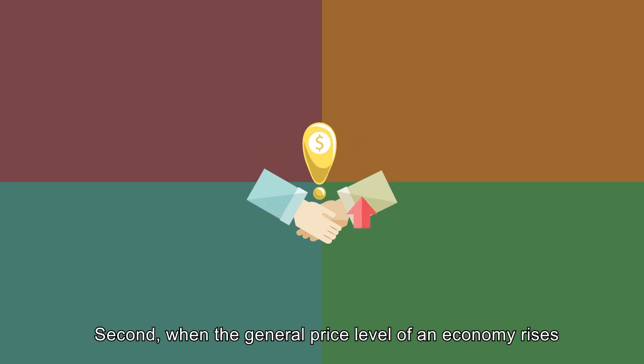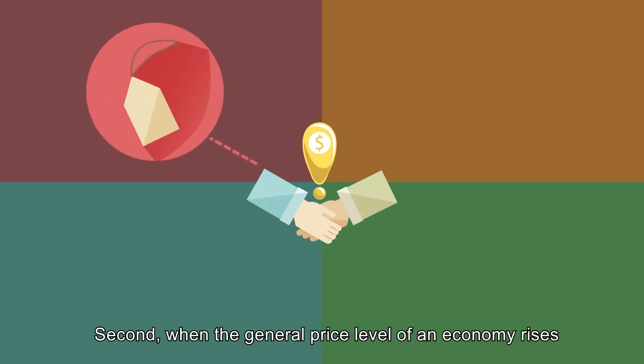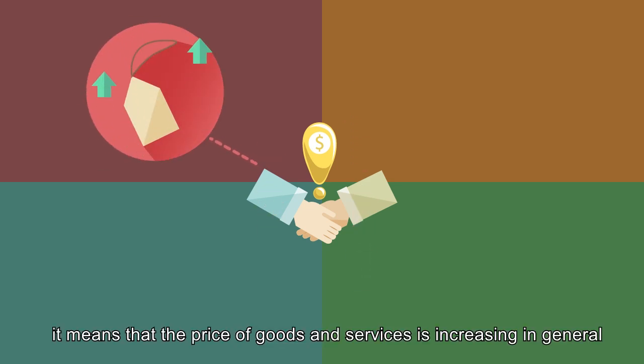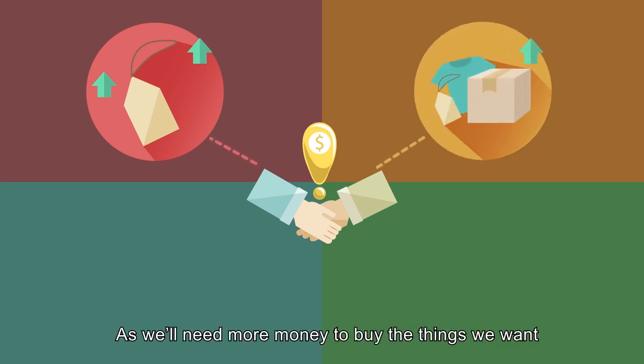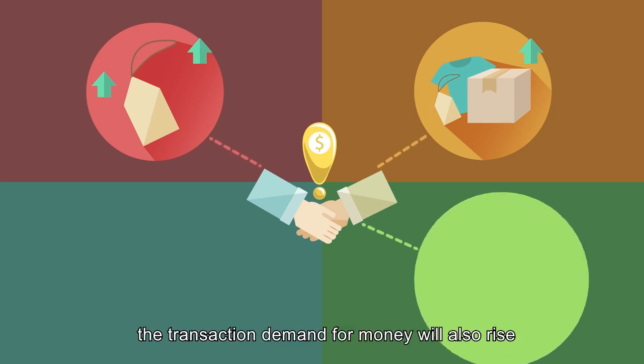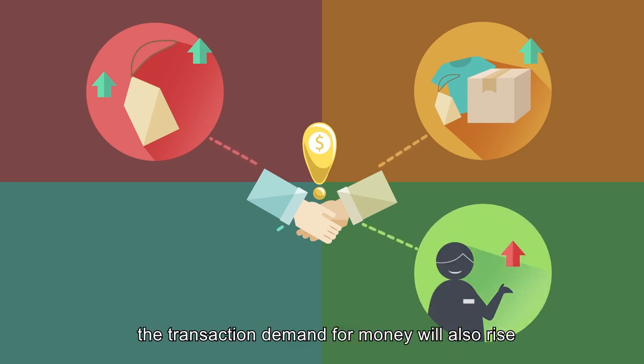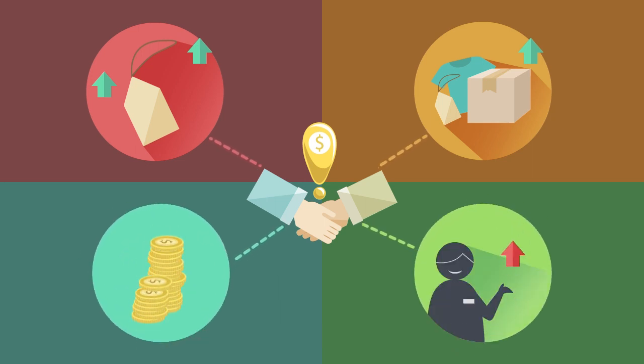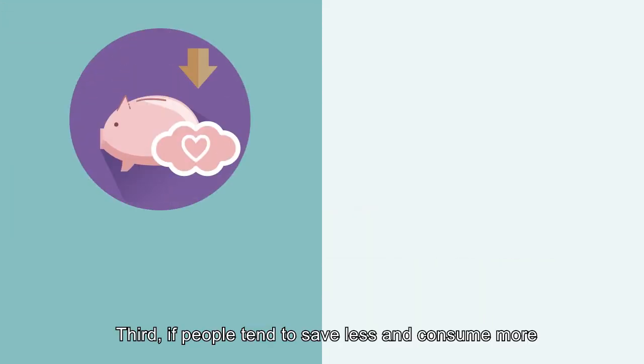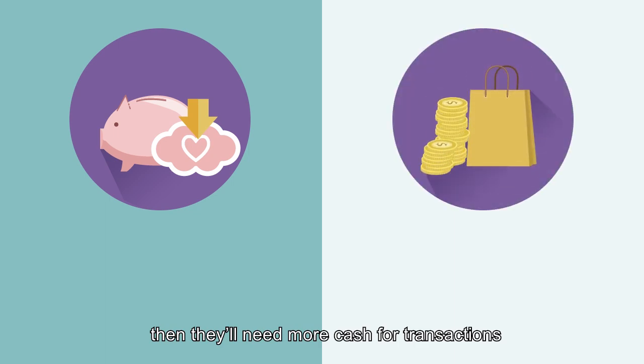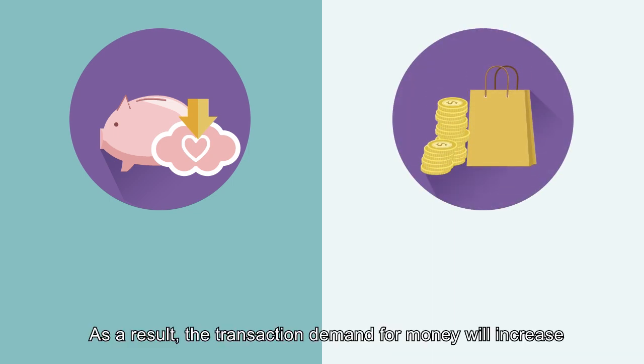Second, when the general price level of an economy rises, it means that the price of goods and services is increasing in general. As we'll need more money to buy the things we want, the transaction demand for money will also rise. Third, if people tend to save less and consume more, then they'll need more cash for transactions. As a result, the transaction demand for money will increase.